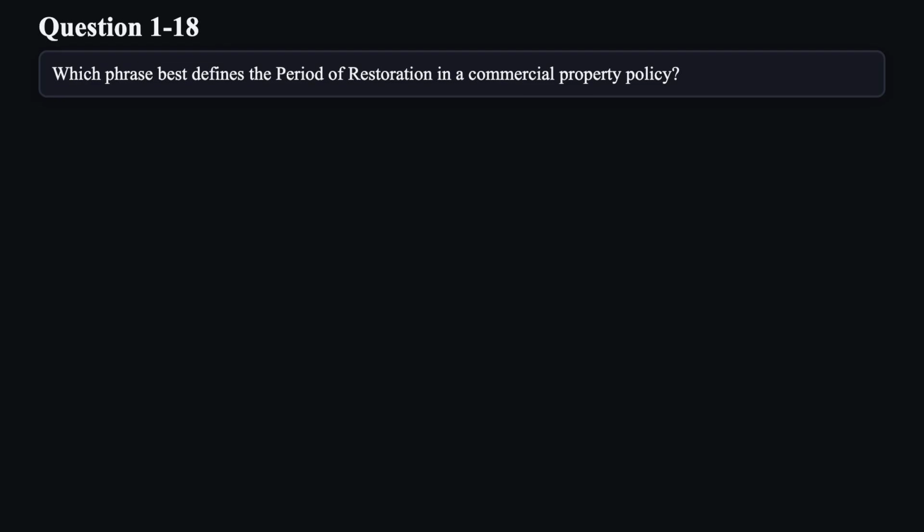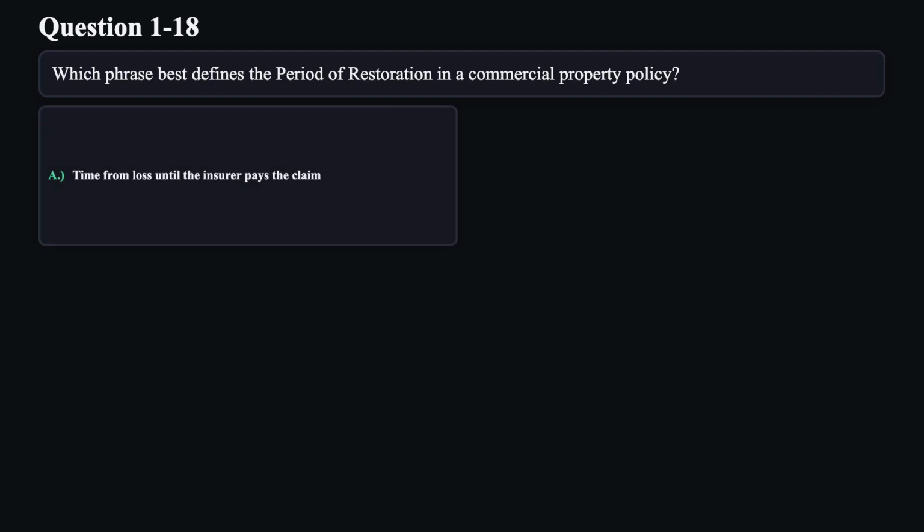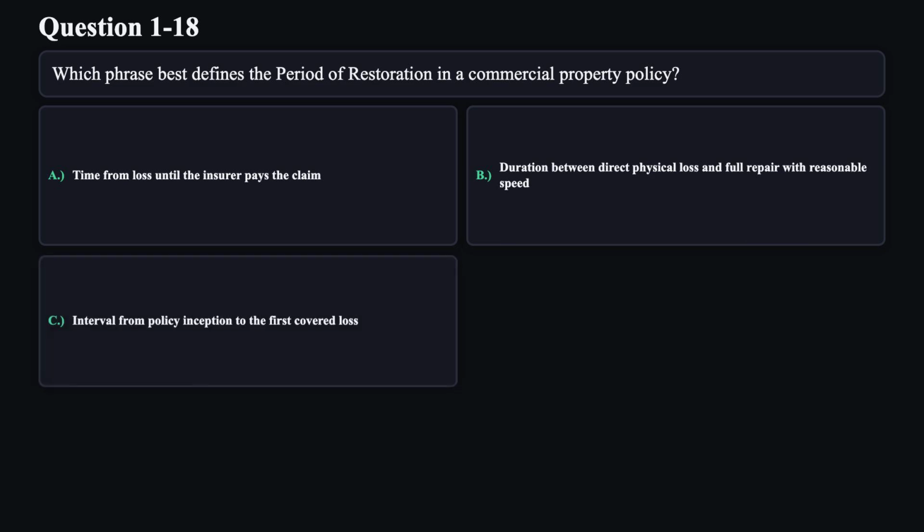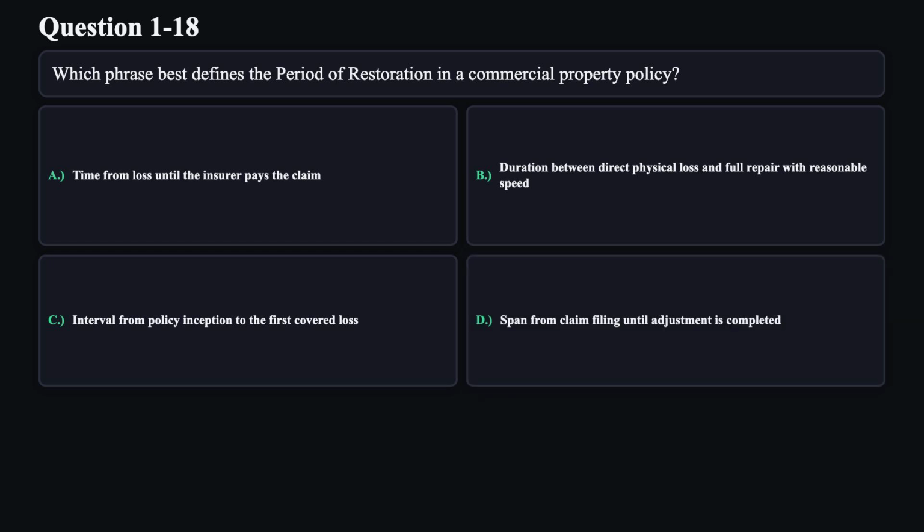Question 18. Which phrase best defines the period of restoration in a commercial property policy? A. Time from loss until the insurer pays the claim. B. Duration between direct physical loss and full repair with reasonable speed. C. Interval from policy inception to the first covered loss. D. Span from claim filing until adjustment is completed.